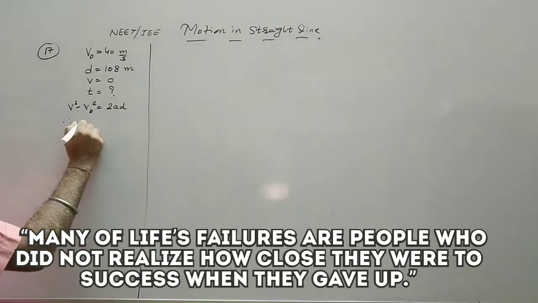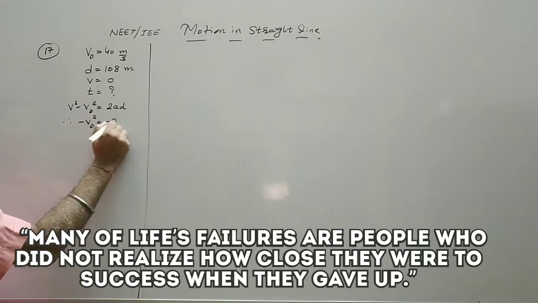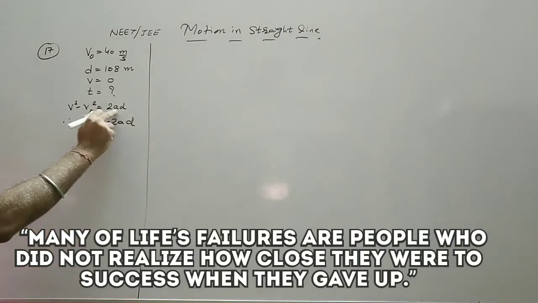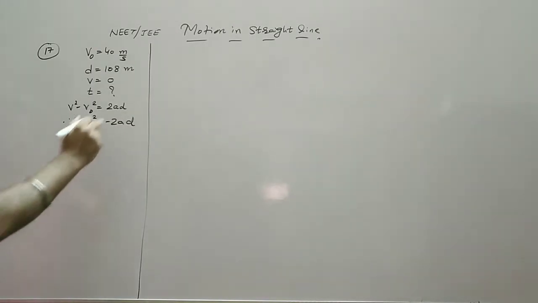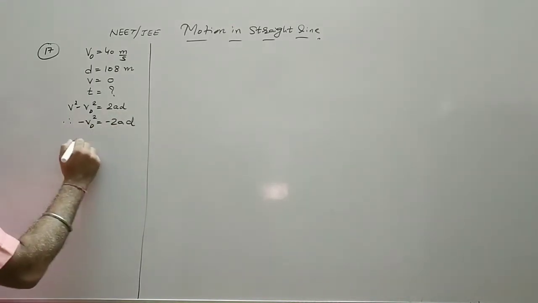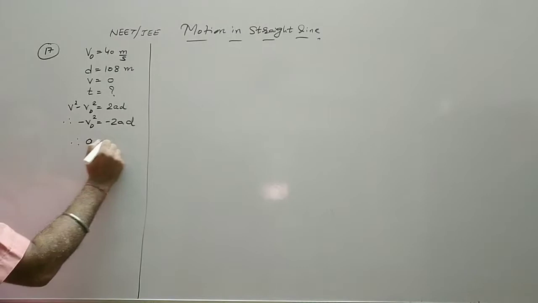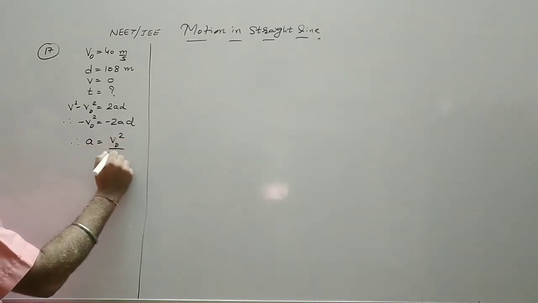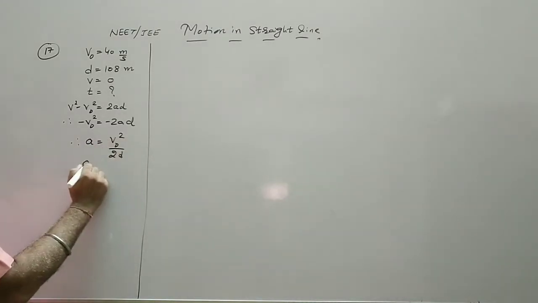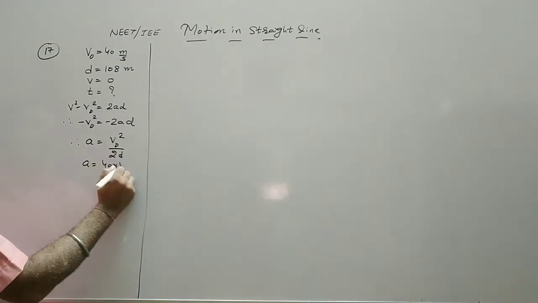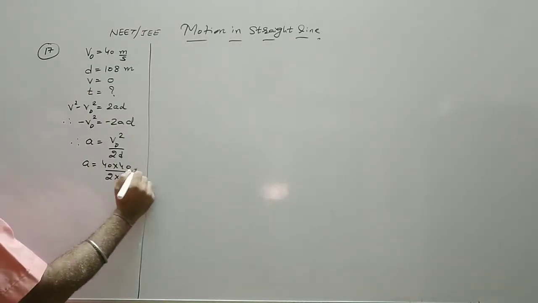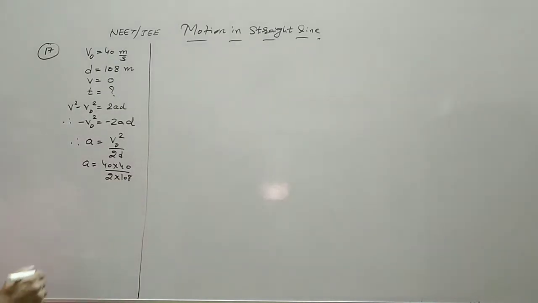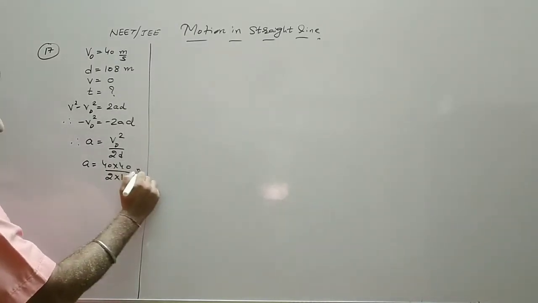Therefore, minus v naught squared is equal to minus 2ad. Here the body is decelerating, so we have taken a to be negative, and therefore a is equal to v naught squared by 2d. So a is equal to 40 into 40 divided by 2 into 108 meter per second squared.